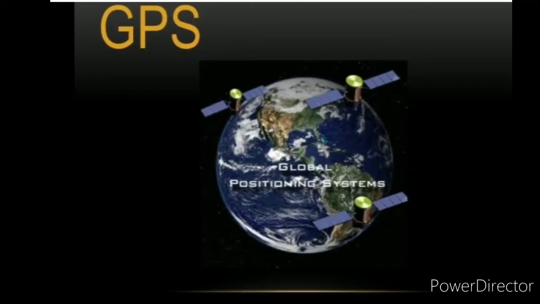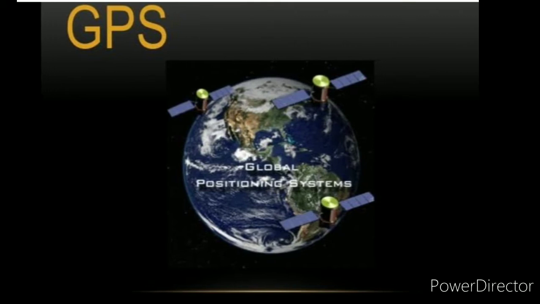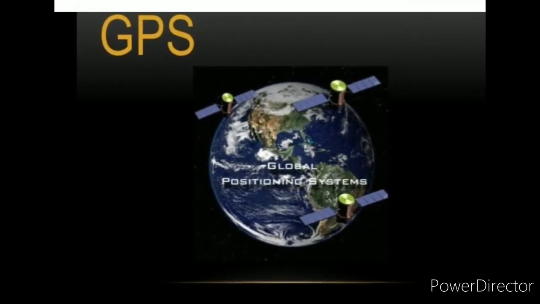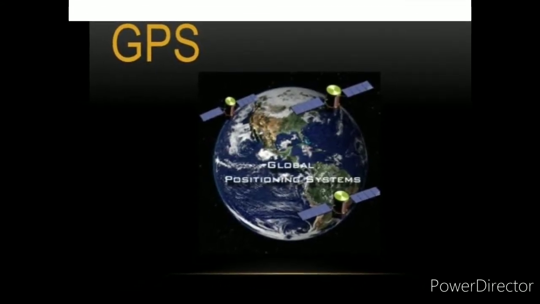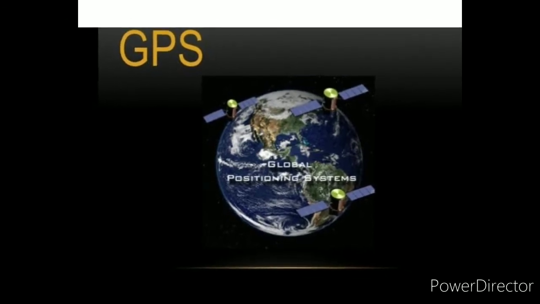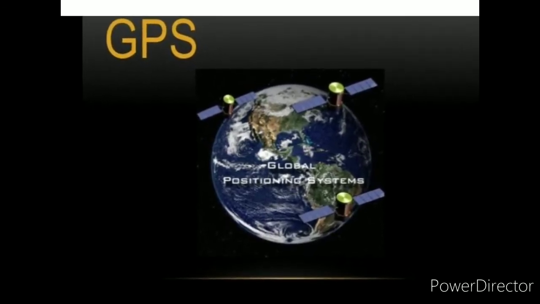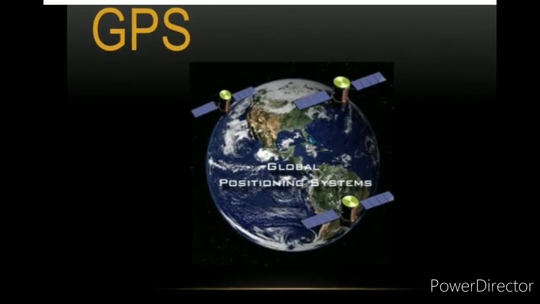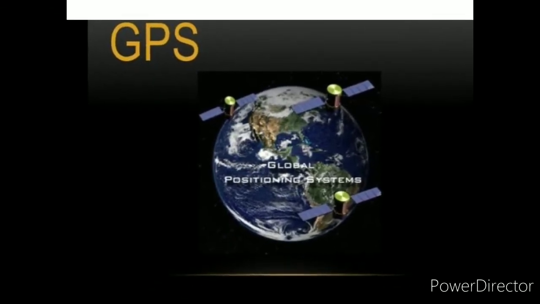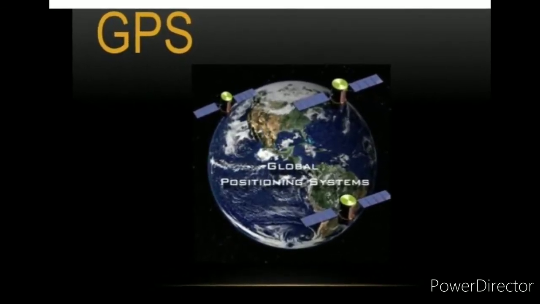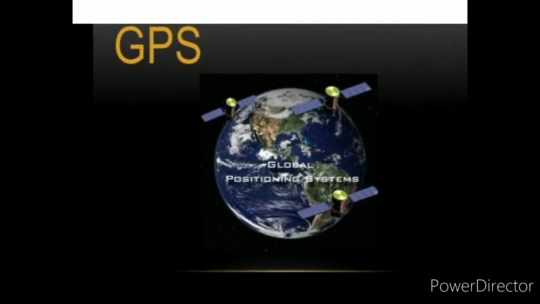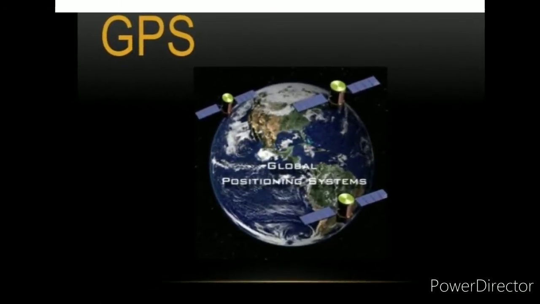GPS. What is the full form for it? Global Positioning System. It is a satellite navigation system used to determine the ground position of an object. GPS is currently being used around the world, including mining, aviation, surveying, agriculture and marine ecosystem.